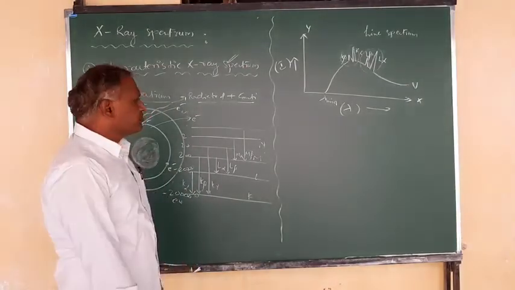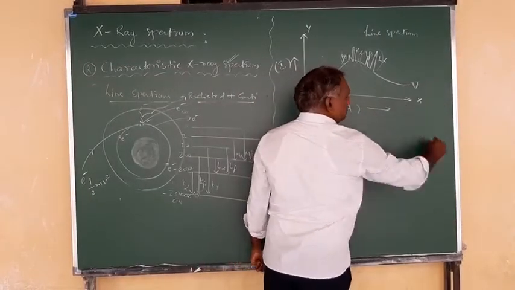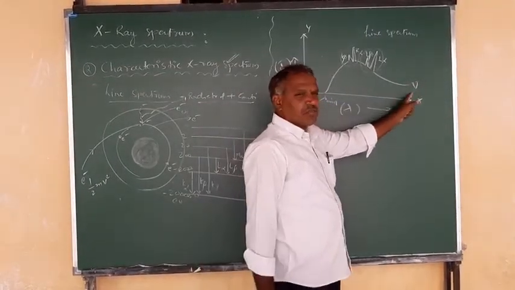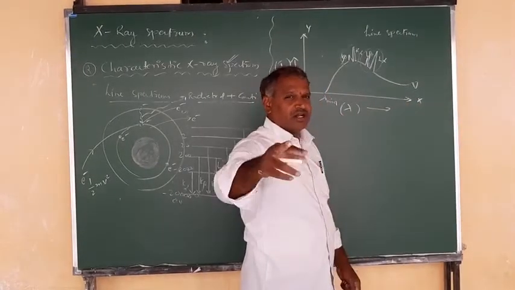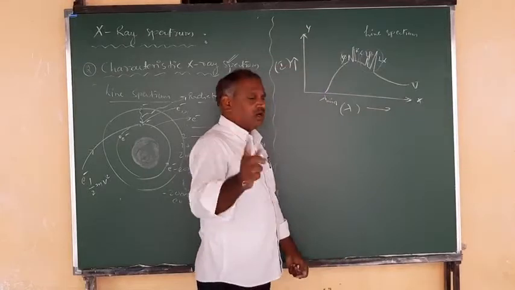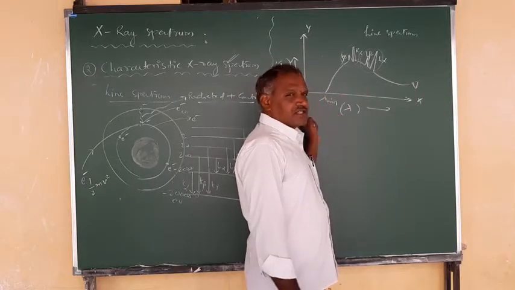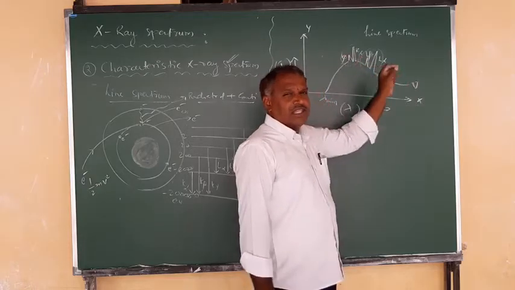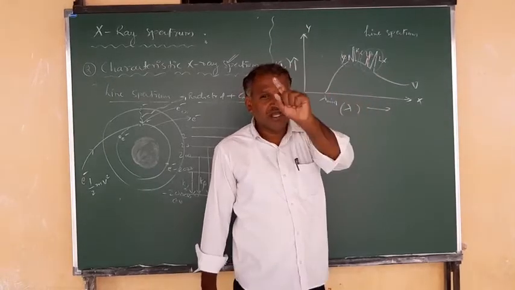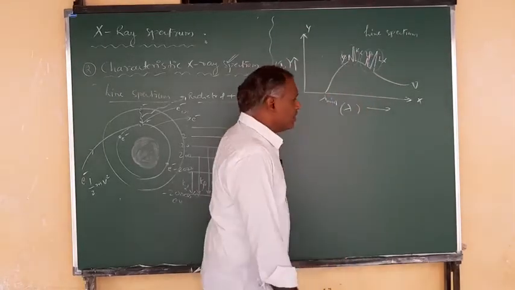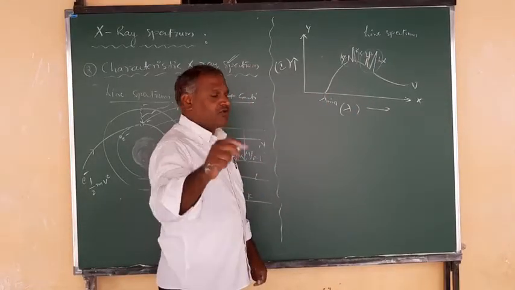In this, there is an important point. When you increase the potential, the lambda minimum value decreases, inversely proportional, according to the Duane-Hunt law. When you increase this operating potential, the lambda minimum value decreases. But what about these peaks? They remain constant. That means the wavelength of the characteristic X-ray spectrum is independent of the accelerating potential, whereas the lambda minimum cutoff wavelength decreases.